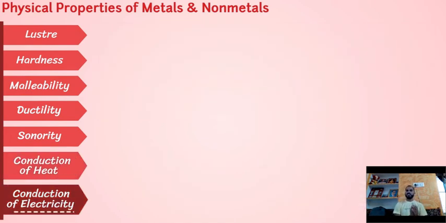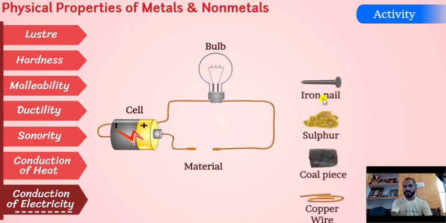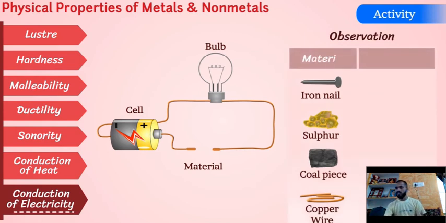Now conduction of electricity. We will see an activity. Let's prepare another activity. We connect a circuit with the following materials: iron nail, sulfur, coal piece, and copper wire. Now we will try. We will connect the circuit with the help of all these objects, and we will note the observations. What are the observations?